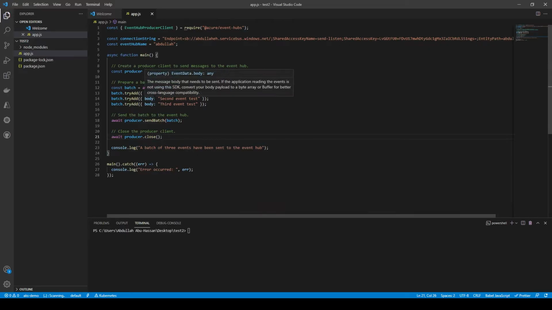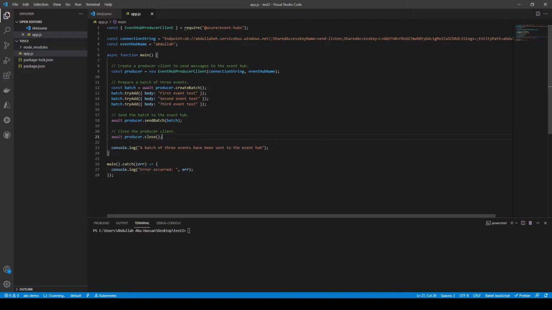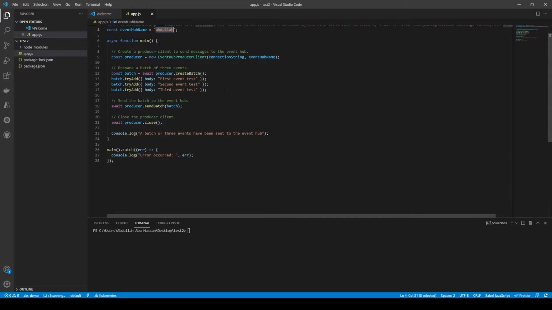Now let's move to Visual Studio Code to quickly demonstrate how you would produce or send events to Event Hub and consume those events. In this case, I'm using the Azure Event Hub SDK, and this is very simple code. You just have to define your connection string, which you will get after you create your shared access policy, and you have to define your Event Hub instance name. In this case, it's called Abdullah. In this case, I'm just demonstrating sending these 3 events.